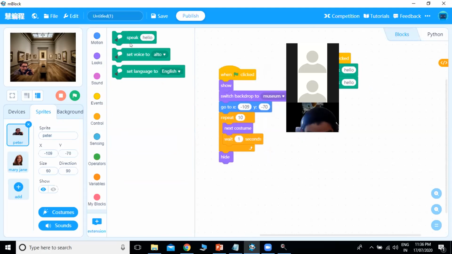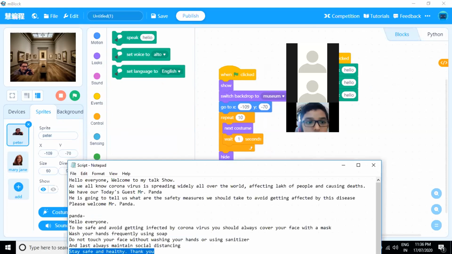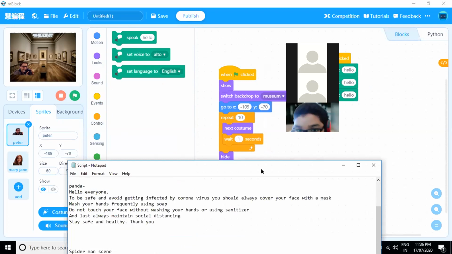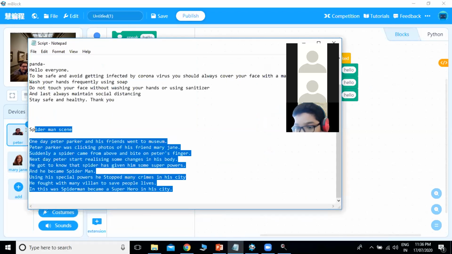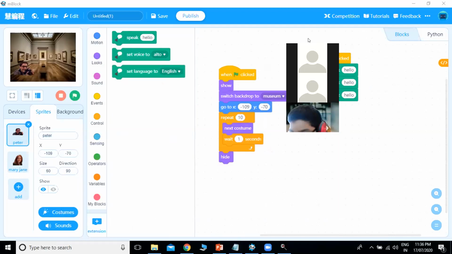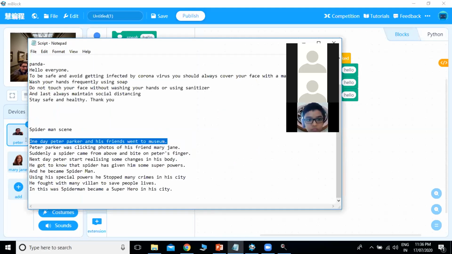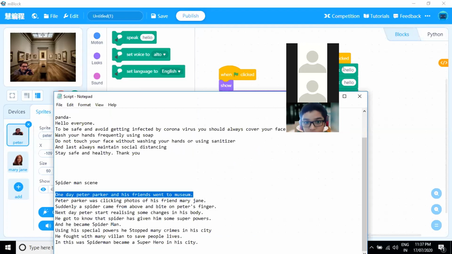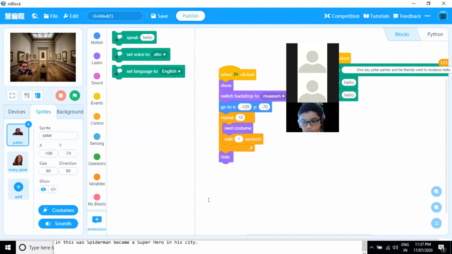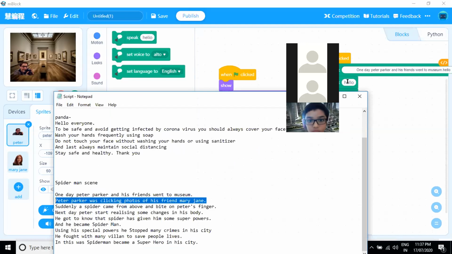So what is the story? That one day Peter Parker and his friends went to the museum. So I have already scripted here. So I will put the same in chat box also. So what is the script? That one day Peter Parker and his friends went to museum. Then Peter Parker was clicking photos of his friend Mary.